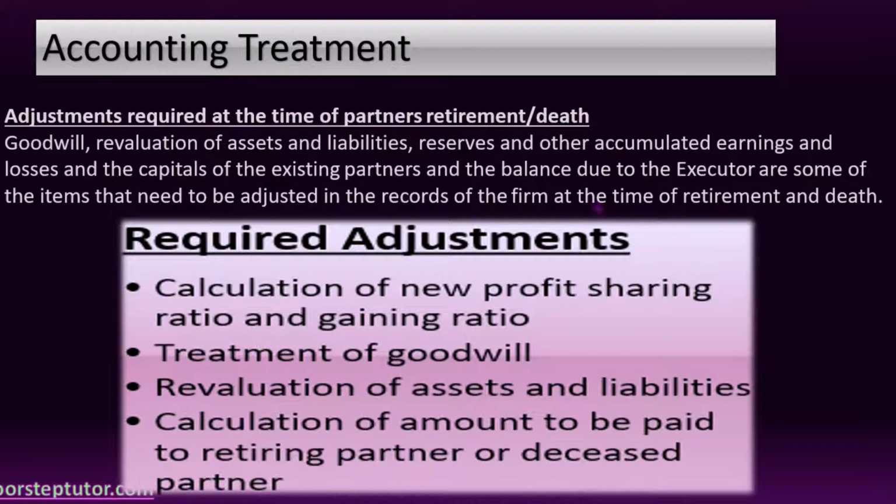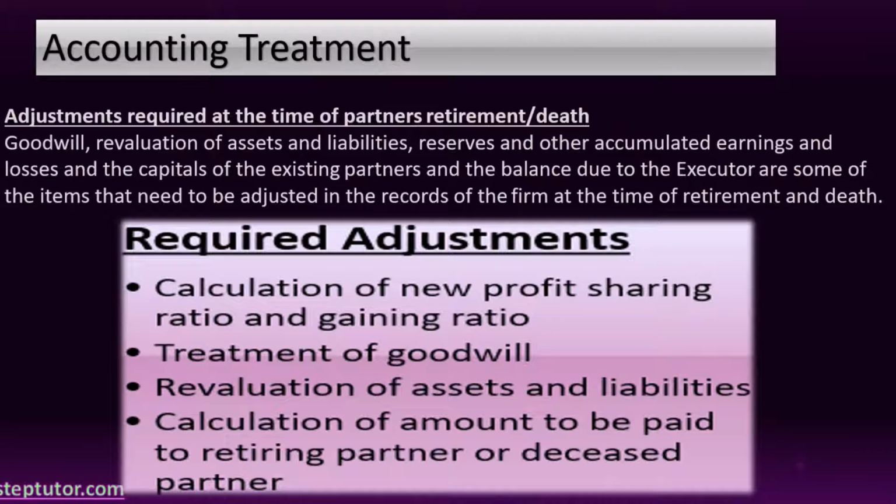Now next is accumulated profits or losses. The reserves, accumulated profits or losses belong to all partners and should be transferred to the capital accounts of all the partners. Now moving on to the next and last point, which is calculation of the amount to be paid to the retiring partner or deceased partner.